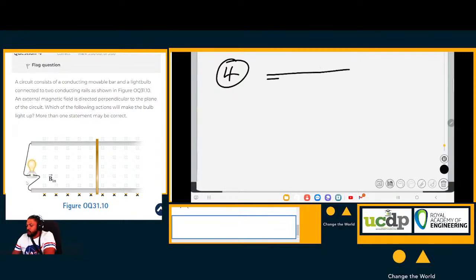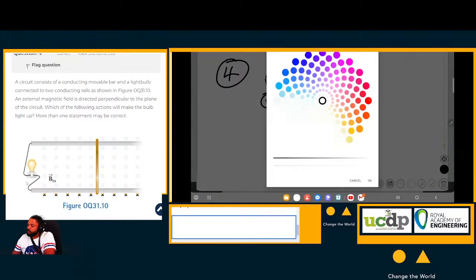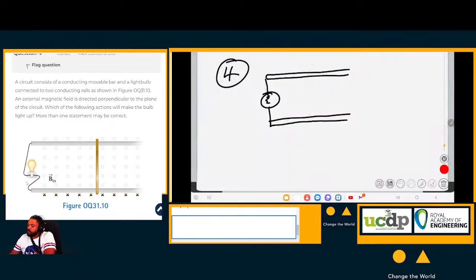We have a bar here, it's conducting. Then we have a bar here also conducting. Then we have here a bulb, and then we have a bar across these two, completing the circuit. This is basically a circuit now completed.